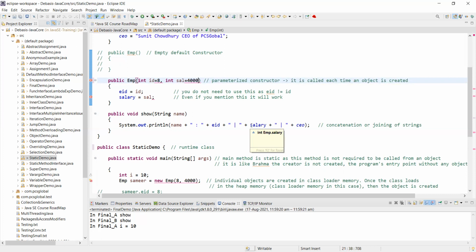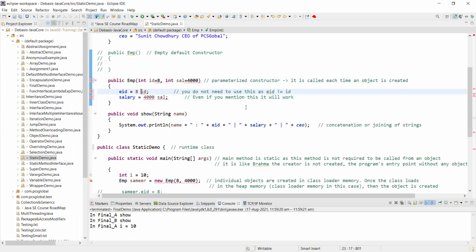Are you getting me? So what will be the ID here? I'm actually storing 8 and salary as 4,000. Is it clear? So EID is 8, salary is 4,000.